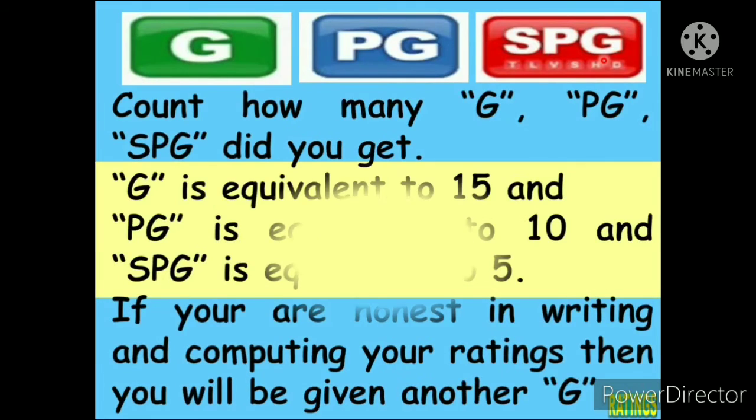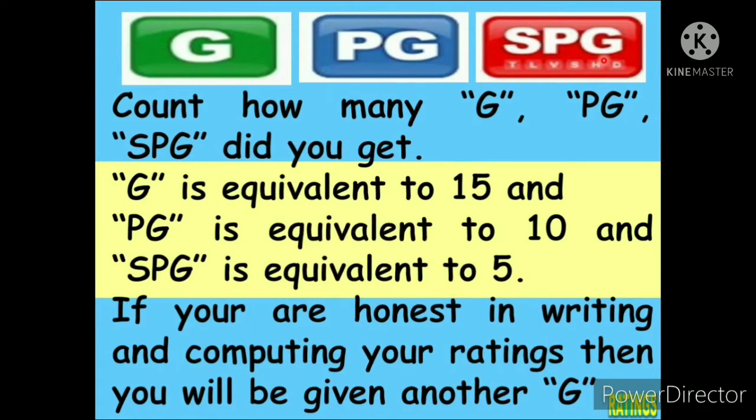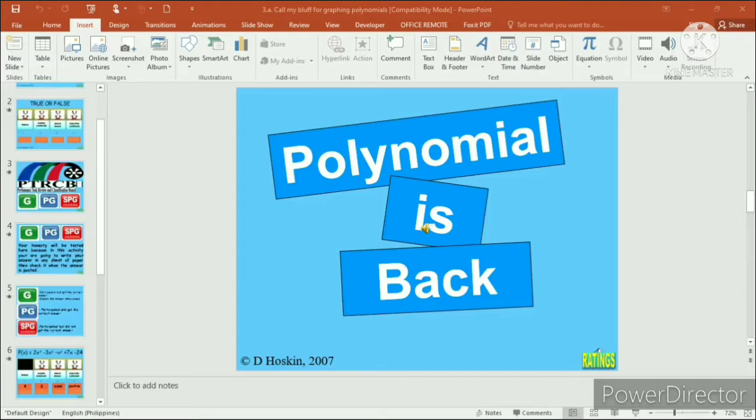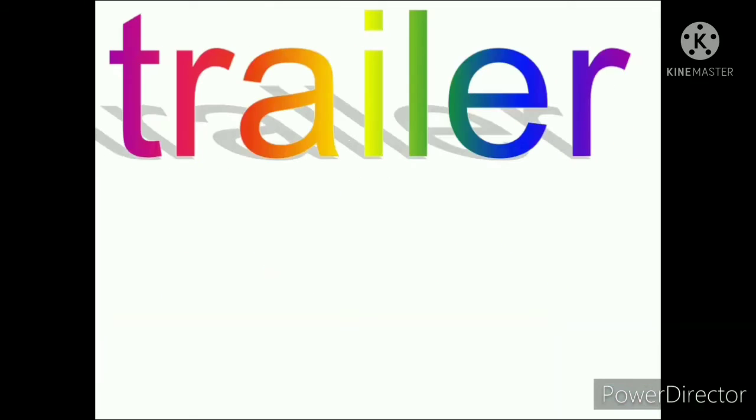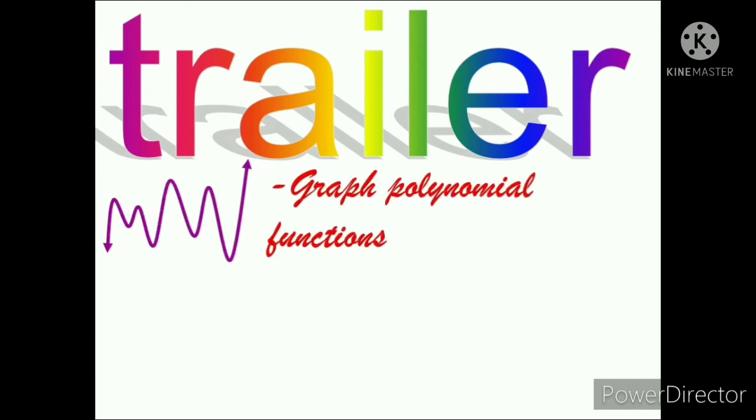Okay. So, you're going to count how many G, PG, and SPG did you get. G is equivalent actually to 15 points, and PG is equivalent to 10 points, and SPG is equivalent to 5 points. If you are honest in writing and computing your ratings, then you'll be given another. Okay. So, walang question. Let's move on.